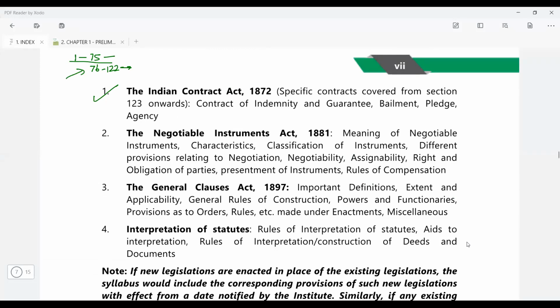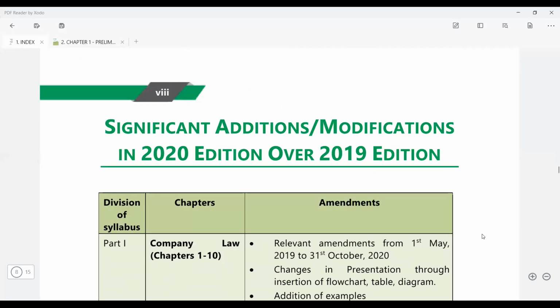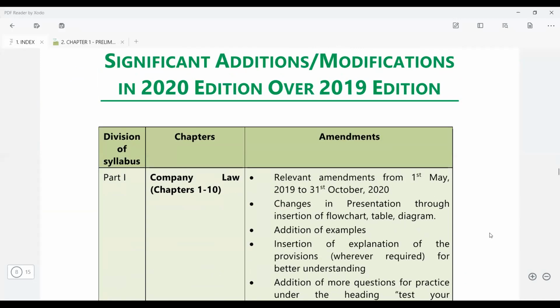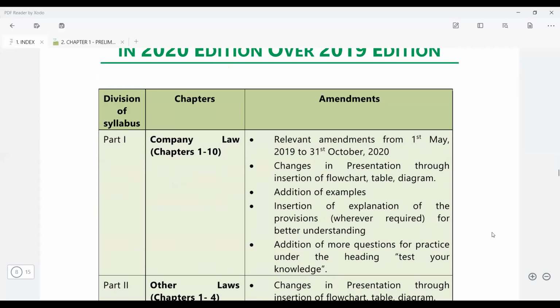Now the balance provisions we are going to study at the intermediate level. We also have other two chapters, that is the Negotiable Instruments Act. These two I consider as same, though the General Clauses Act is a separate act, and interpretation of statutes. So all these are going to be a complete part of your learnings. And as I said, all the amendments up to 31st October 2020 are applicable, but this is applicable for the May